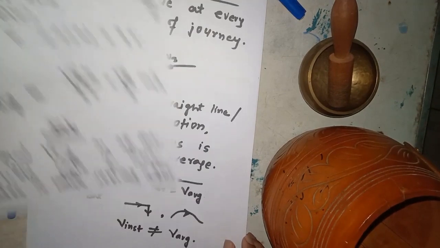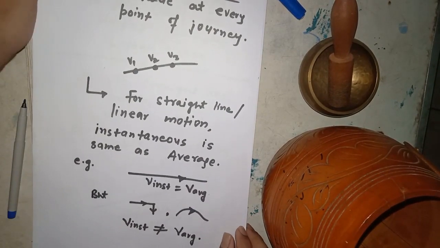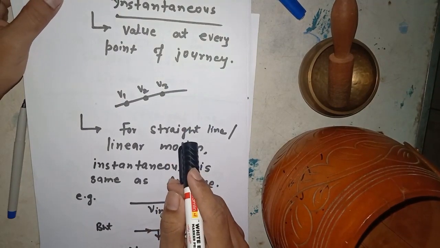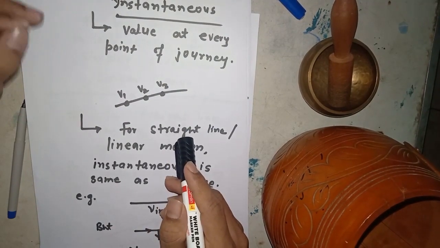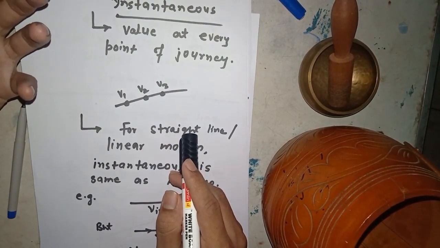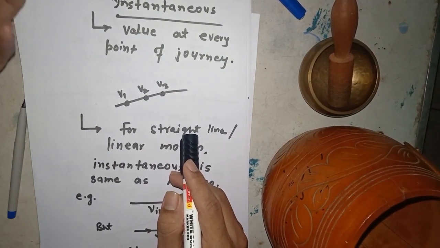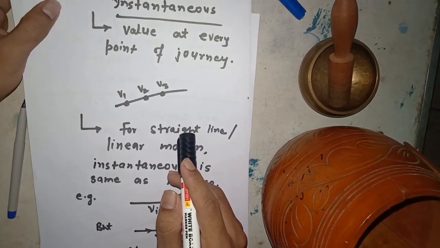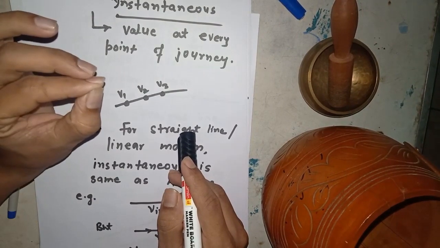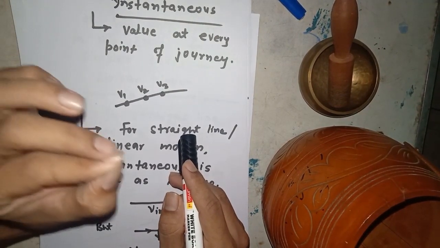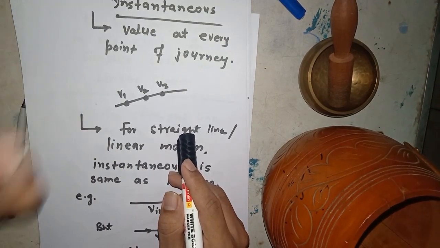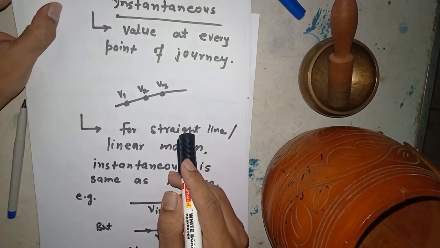Now, what is the meaning of instantaneous? I have given you some glimpse about it already: the actual value of some physical quantity, say velocity or speed, or acceleration, at every instant, at every point in the journey, is the actual value of the object during motion.